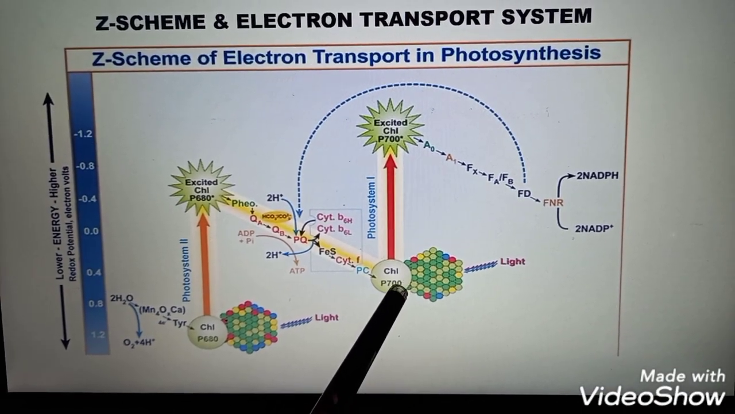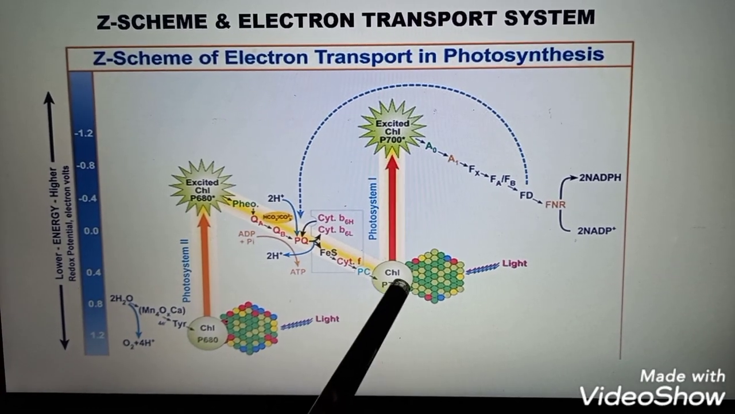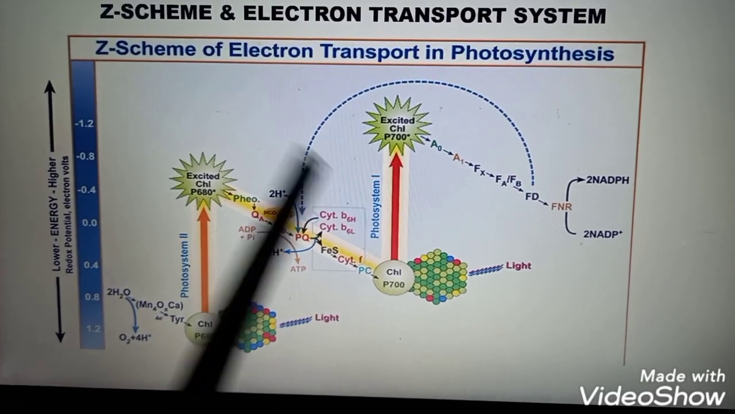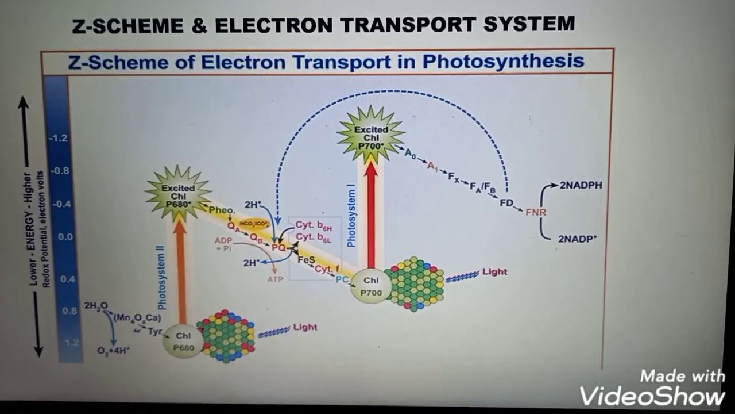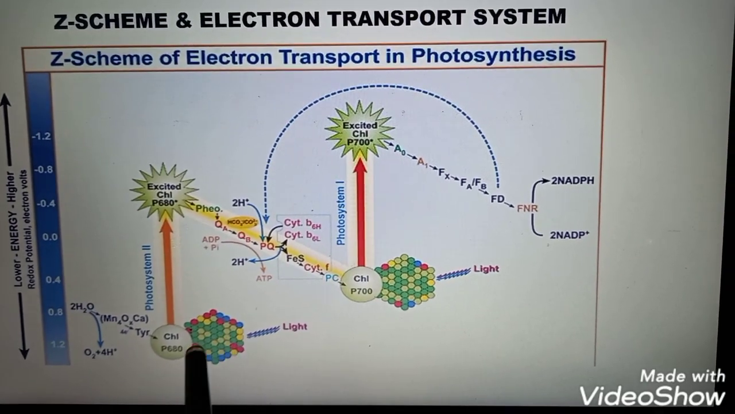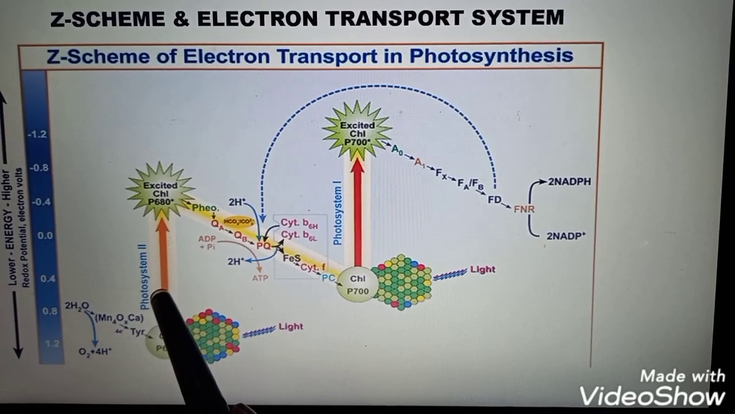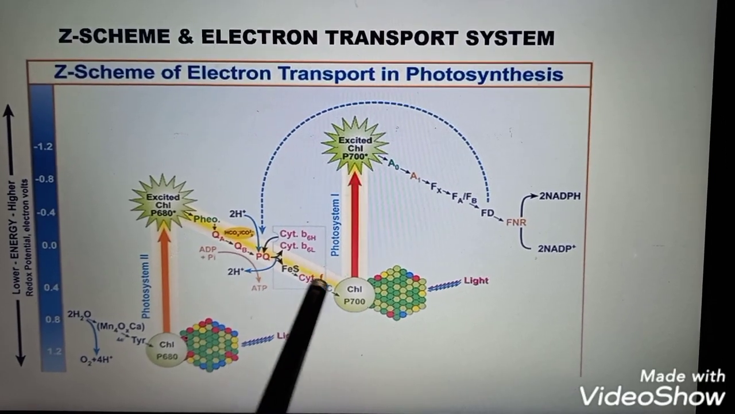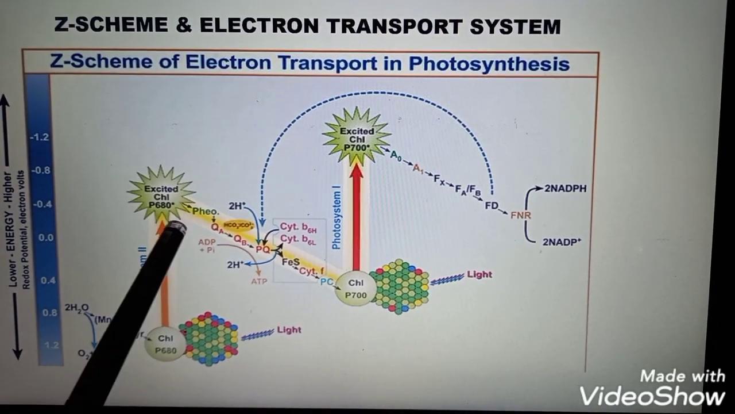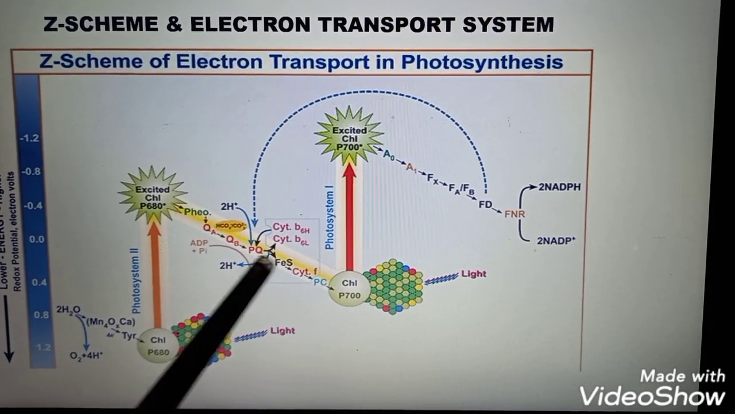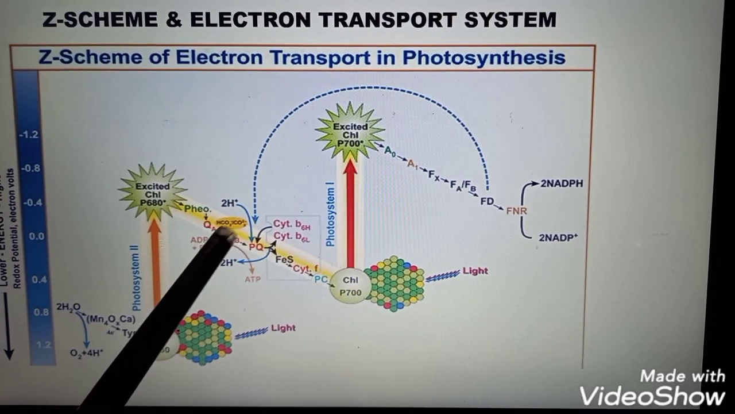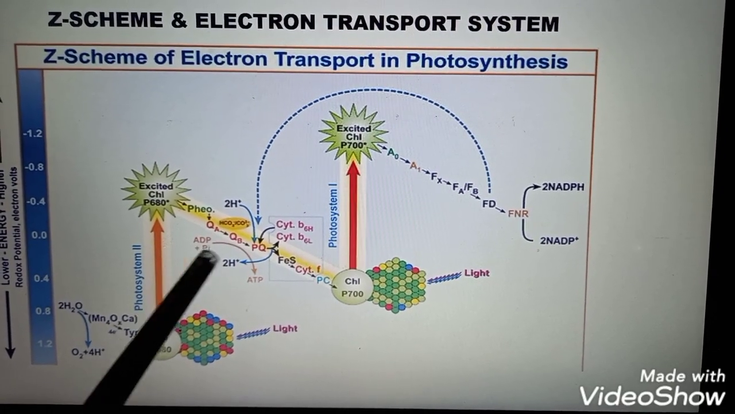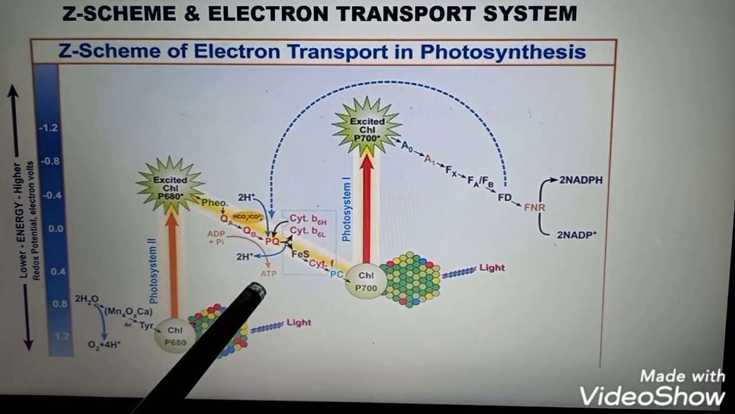When this chlorophyll P700 molecule releases its electron, it becomes oxidized, and for its reduction it also needs an electron, which is given by the P680 molecule. P680 absorbs light energy, becomes excited and releases its energy in the form of an electron, which goes to P700 by different electron carriers, that is pheophytin, quinone, plastoquinone, and then cytochrome F, plastocyanin, etc. When it passes through plastoquinone, it releases some of its energy, and this energy is absorbed by ADP and inorganic phosphate for the formation of ATP.